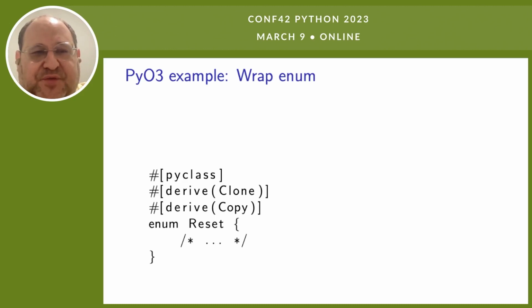And now we have to decorate the reset enum a little bit. So we say this is a pyclass, which means please expose it to Python. And it can be exposed to Python as long as it implements clone or copy.